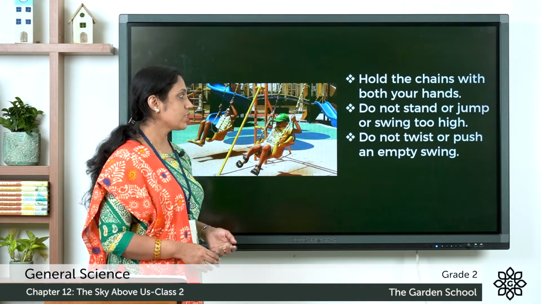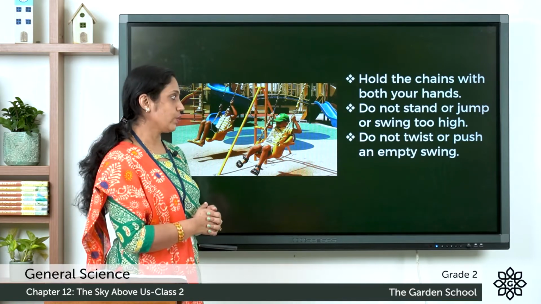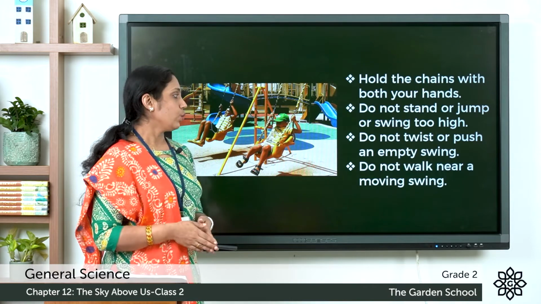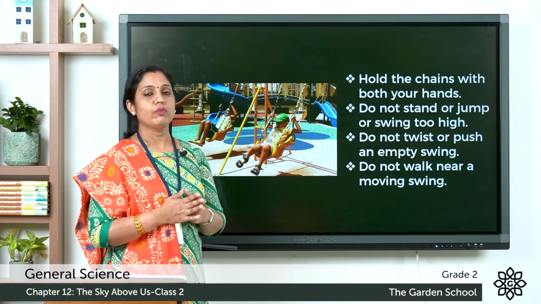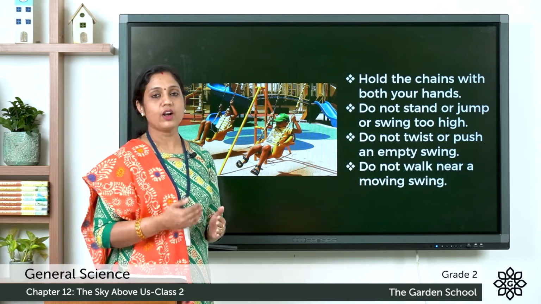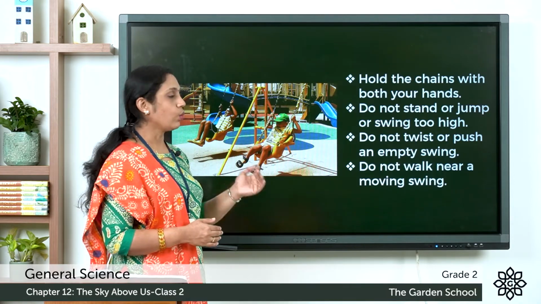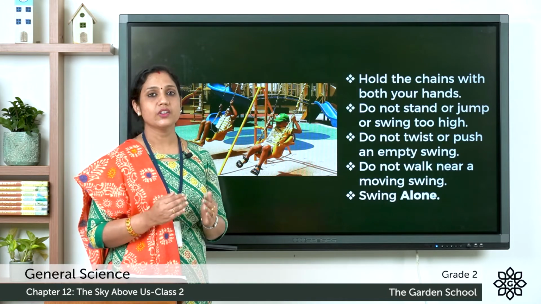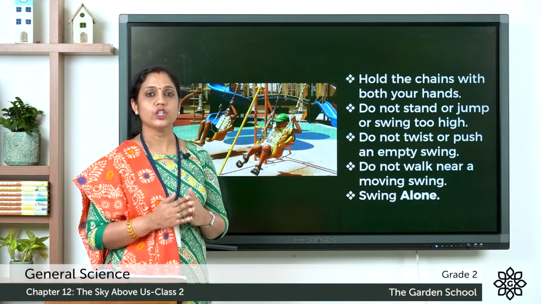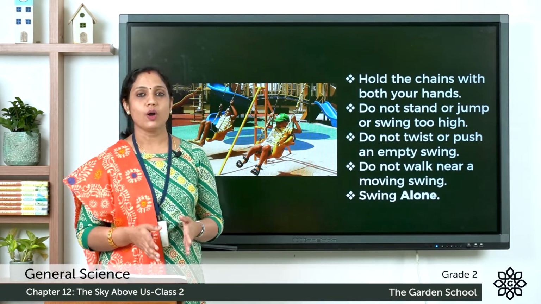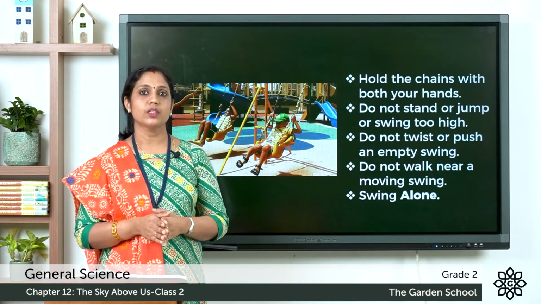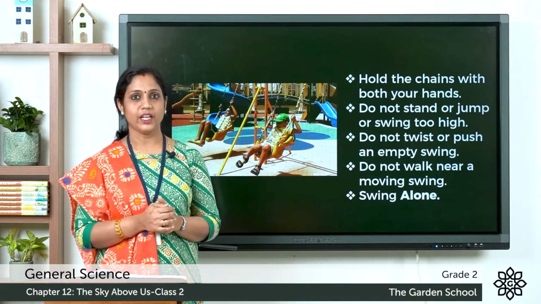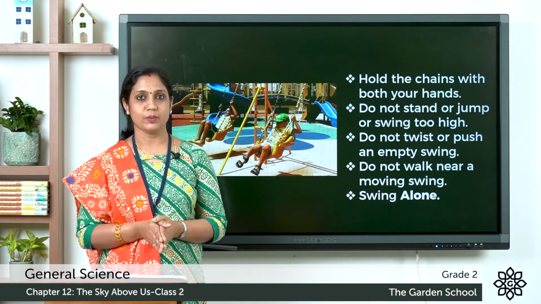Do not twist or push an empty swing. Do not walk near a moving swing. If somebody is on the swing and it is moving, you should not walk near it. Swing alone. So always try to swing alone to make sure that you are safe. So these all are the safety measures that we should follow, whether we are at home, on the road or at the playground. So this is all about the safety measures.